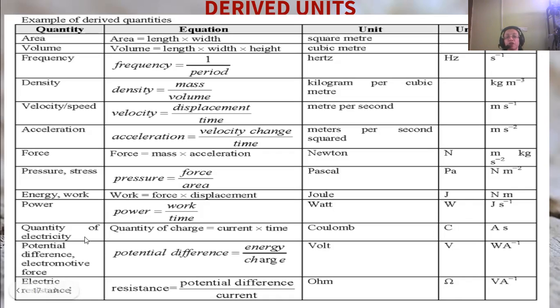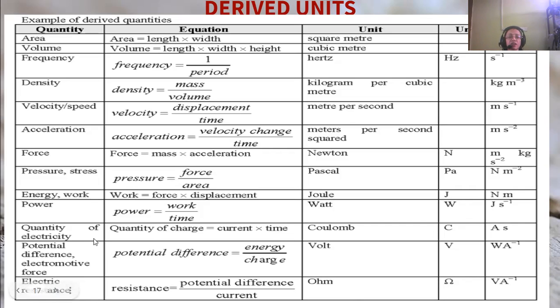Quantity of electricity, quantity of charge, is equal to current into time. Its unit is coulomb, C is the symbol, or you can say ampere second. Then potential difference, electromotive force, is energy by charge. Its unit is volt, or you can say watt per ampere.